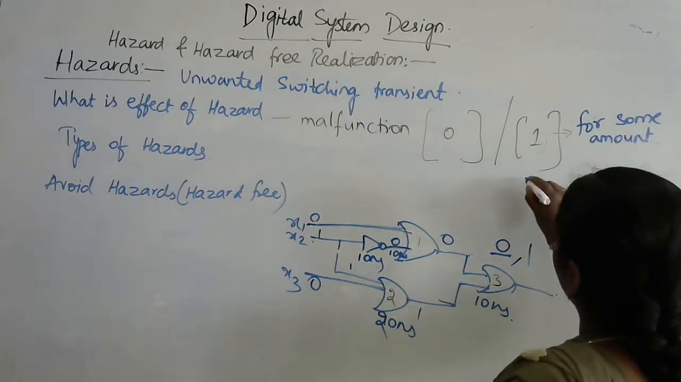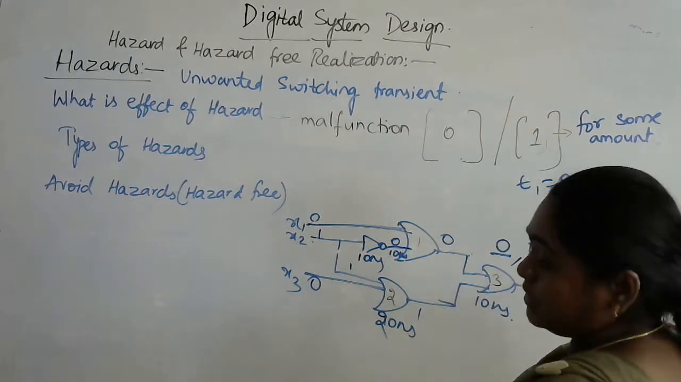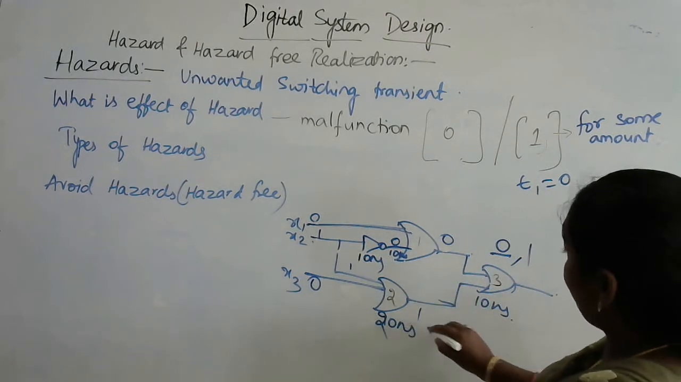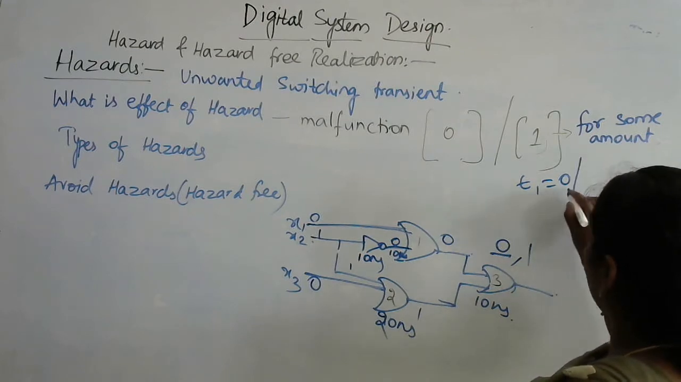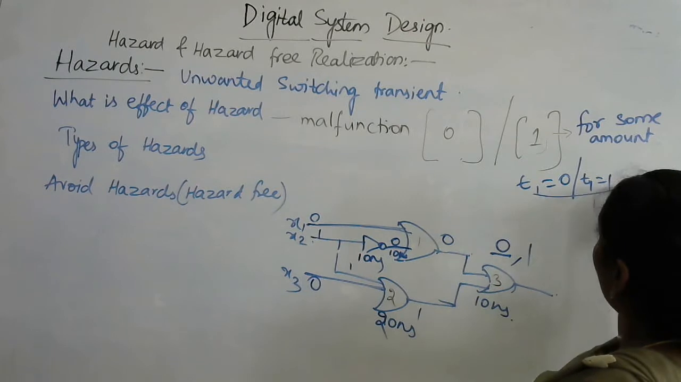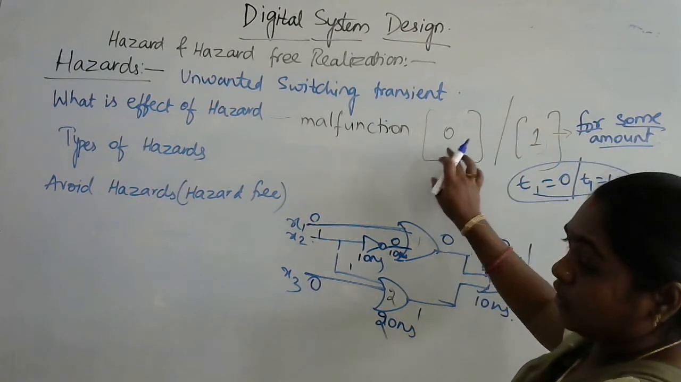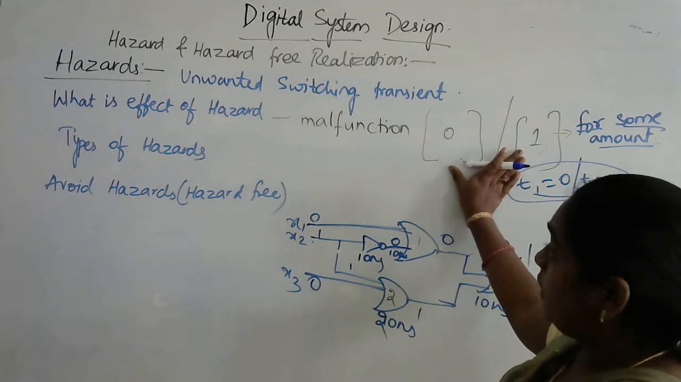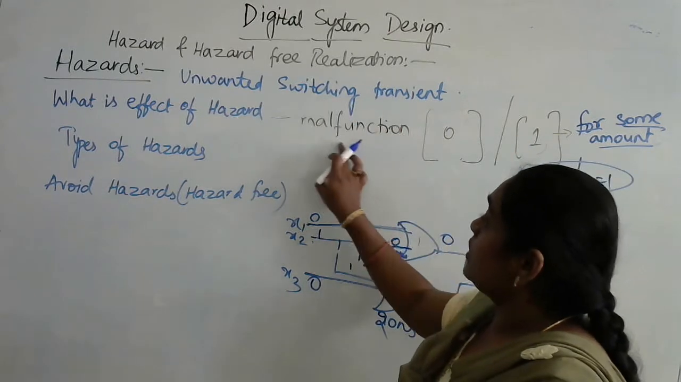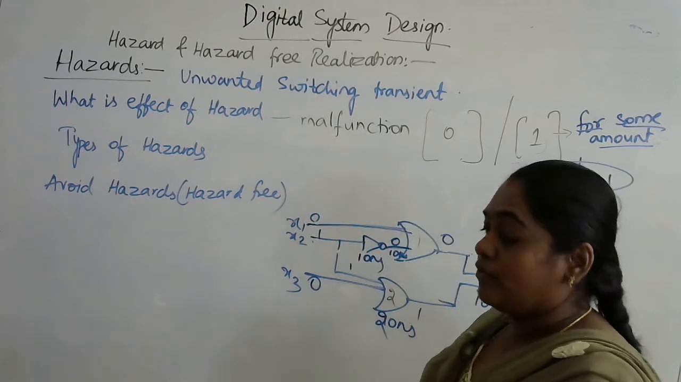Let me assume that at t1 instant of time, actually I need to get an output as 0. But due to the different propagation delays, at t1 instant of time I will be getting a value equivalent to 1. So due to these hazards, for some amount of time the output is going to be changed. If this output is changed, the circuit is going to malfunction. That is nothing but an effect of a hazard.